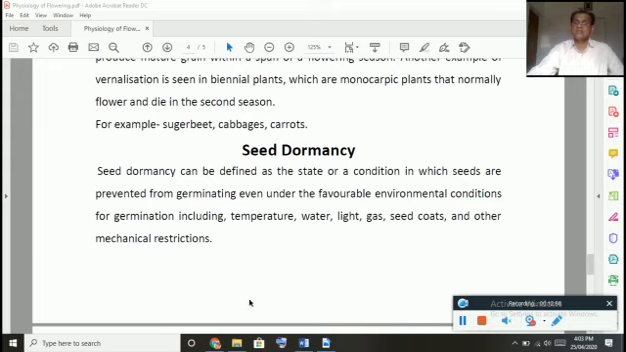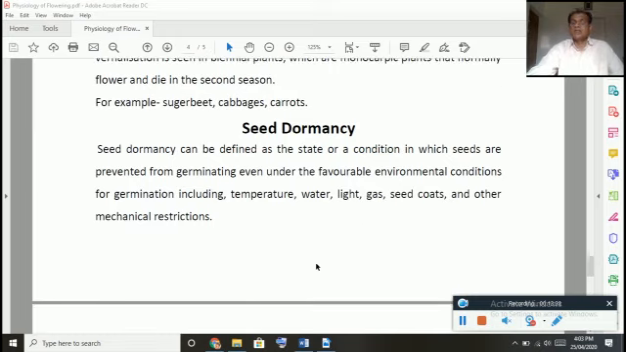Similarly, there are some seeds, even if all the conditions are favorable, say for example, water is there, soil is there, light, temperature, everything is available, yet the seeds do not germinate. So this phenomenon, a state or condition in which seeds are prevented from germinating even under favorable environmental conditions, for example temperature, water, light, gas, and so on. So that phenomenon we call it as what? Seed dormancy. They do not germinate.